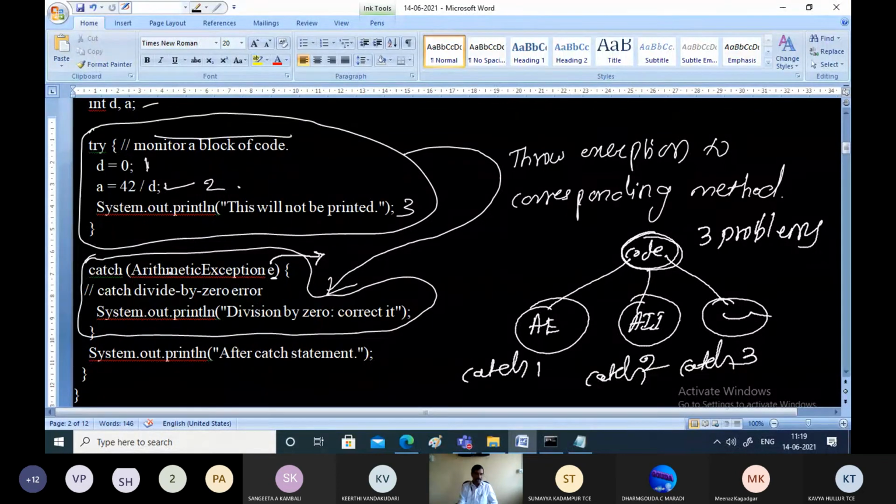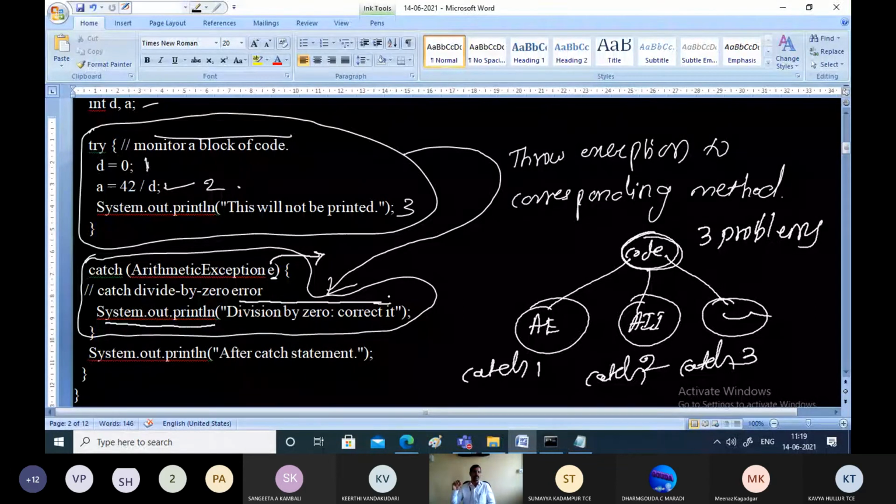Now we are trying to catch that, and what we are writing in the catch statement is simply printing the statement that a division by 0 error has happened in the program, kindly correct it. Here, for our understanding, we have written only one line. After the try and catch block, the next statement will execute as it is.